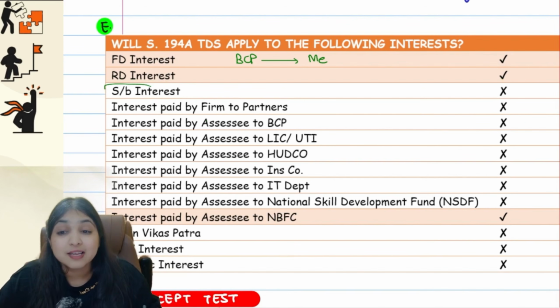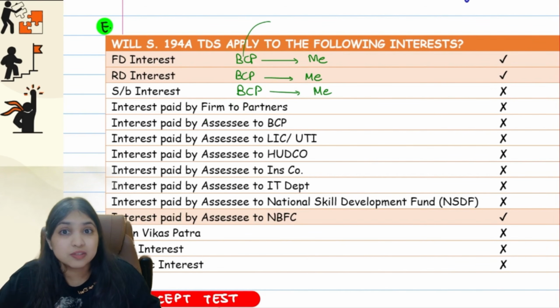But however, on savings account interest, guys, 194A TDS will not apply. Okay, so these are the 3 relating to BCP. In all the 3, BCP is paying me interest. Even FD interest, even RD interest, even savings account interest, in all the 3, BCP is the one who's paying the interest. So for me, it is income. For me, the source of the income is BCP.